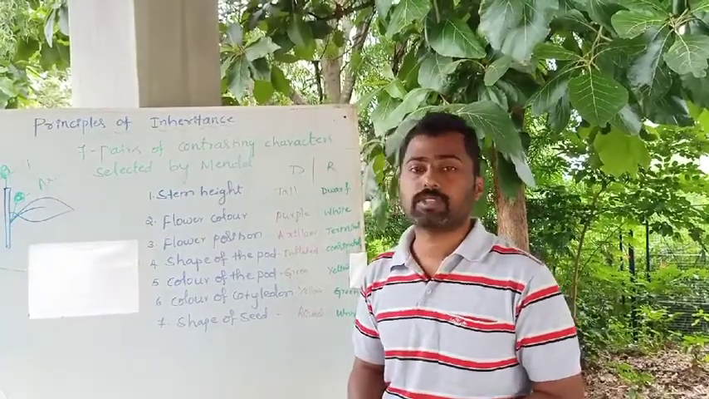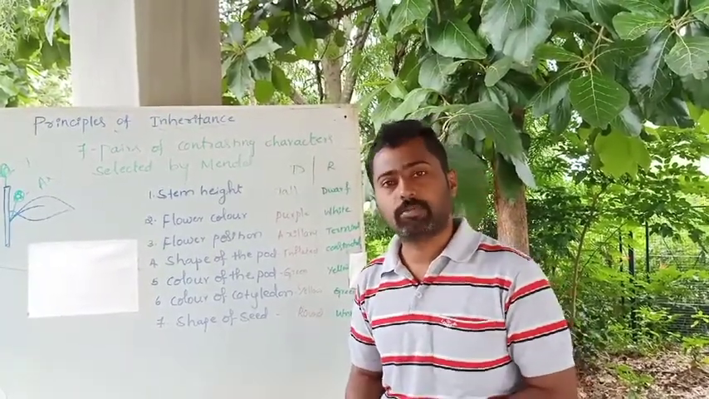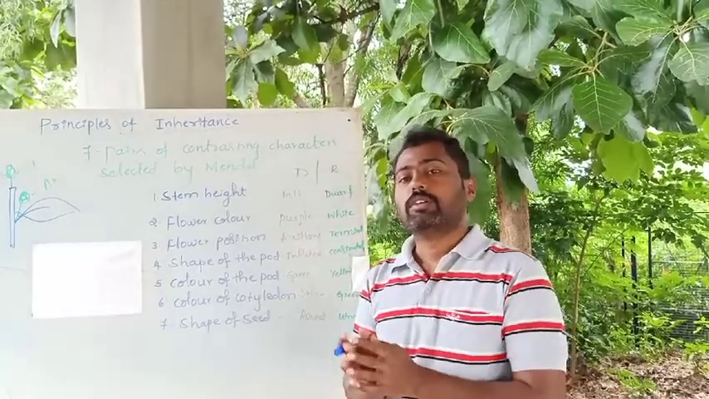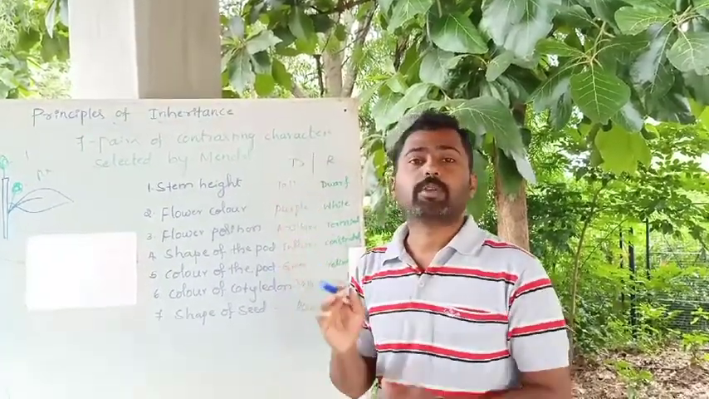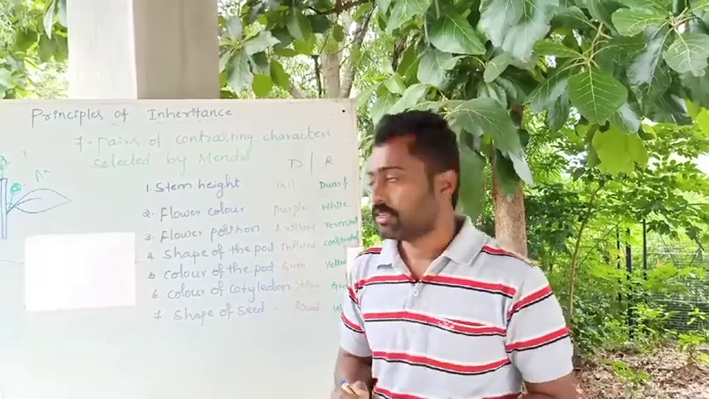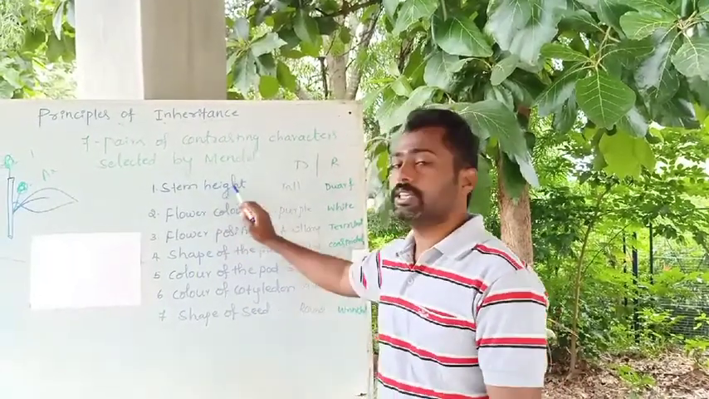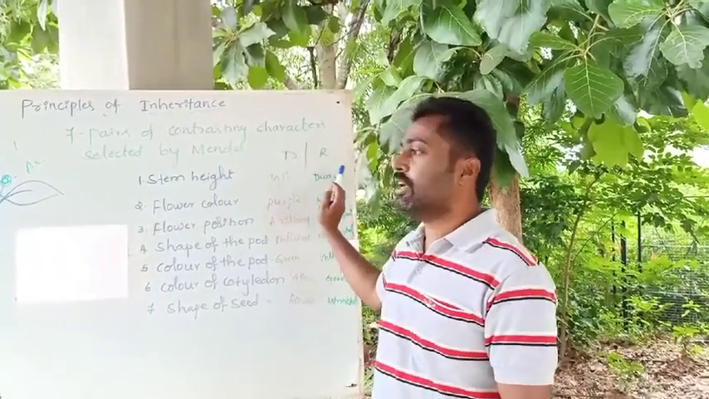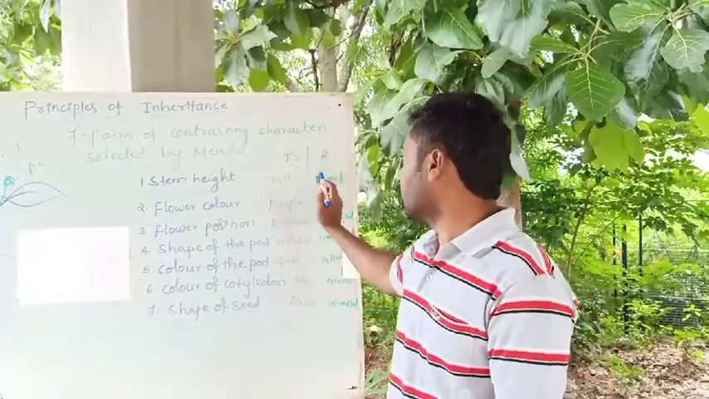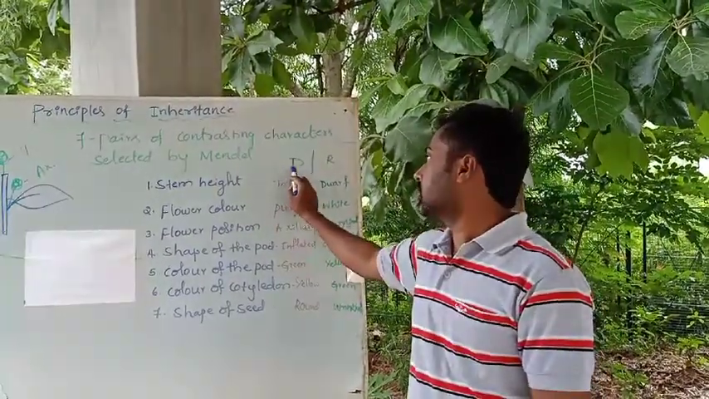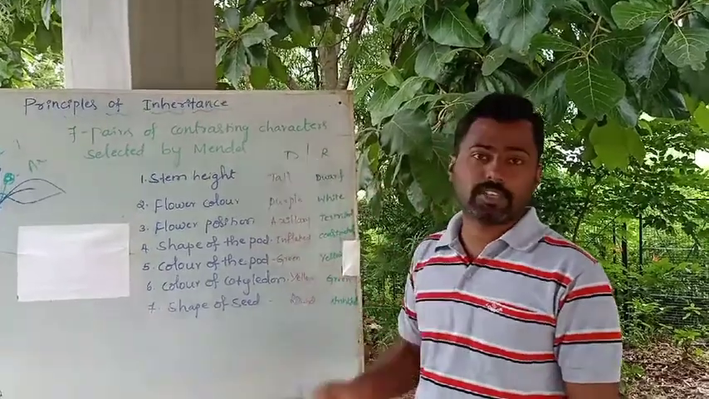Later on, he proposed the postulates after conducting the hybridization work. So, the results are proposed as postulates. Okay, so these are the stem height. In that, there are 2 contrasting forms. One is tall, another one is, sorry, recessive dwarf. The tall is dominant here, whereas dwarf is recessive here.